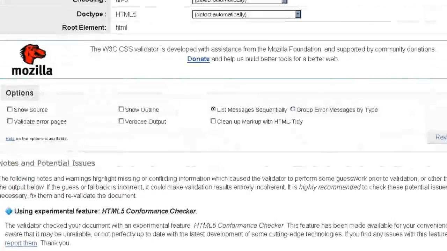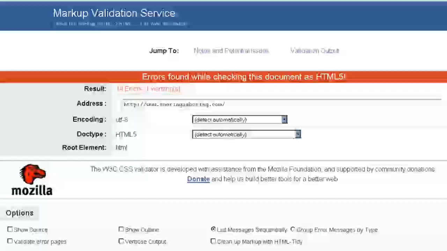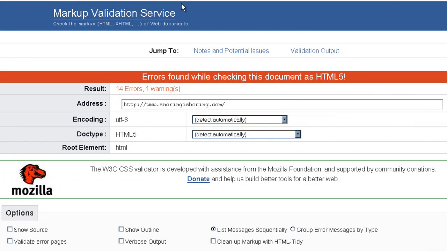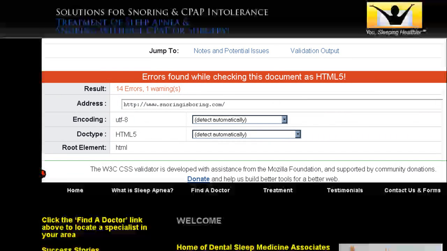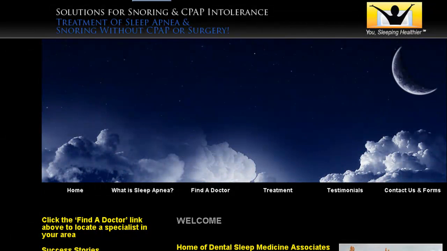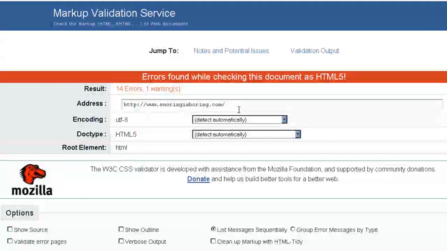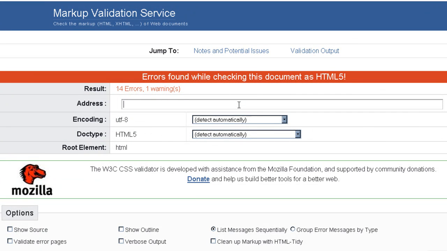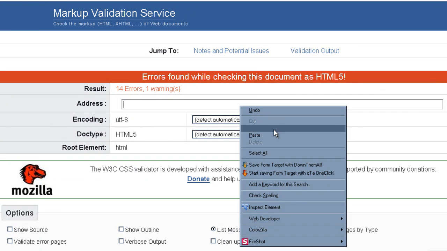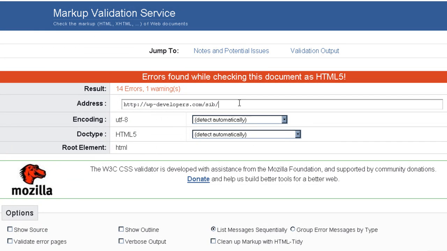Okay. So now let's copy the URL to the theme that I created. And I'll get rid of your URL in here. Paste the URL into the theme that I created and just hit enter. It's going to recheck,